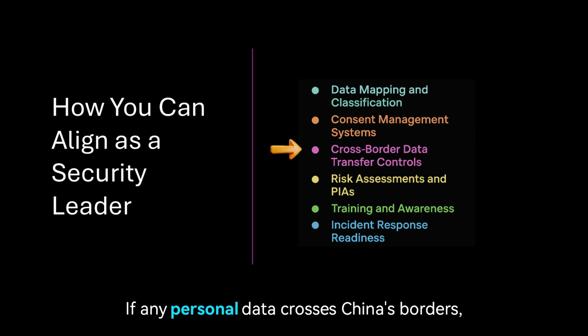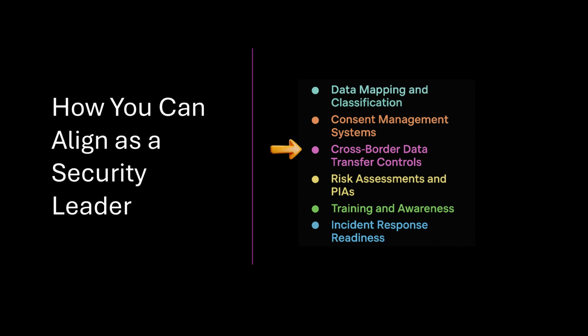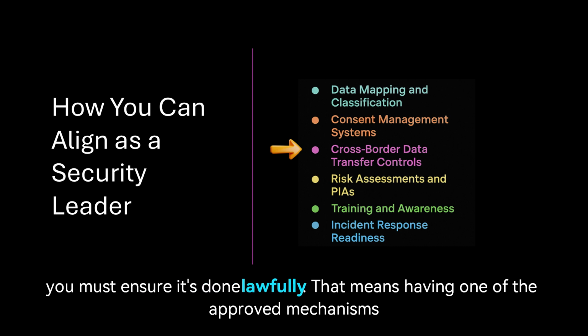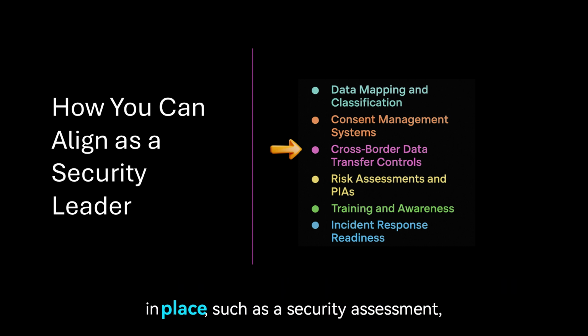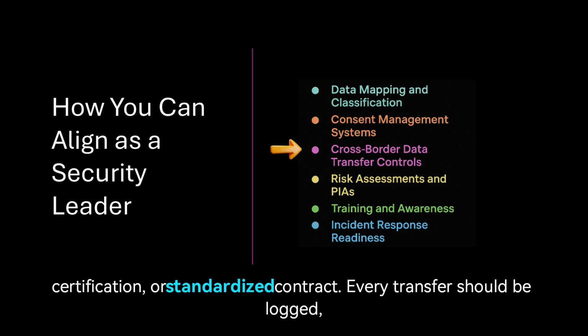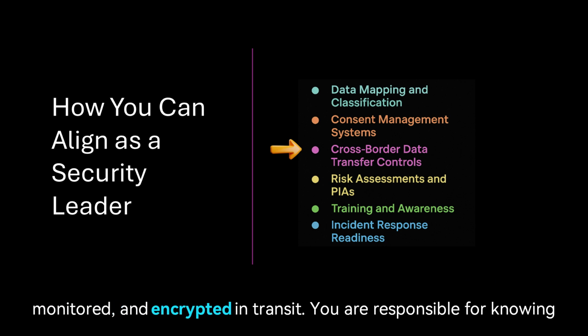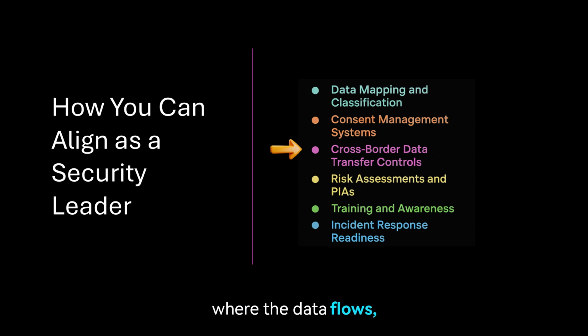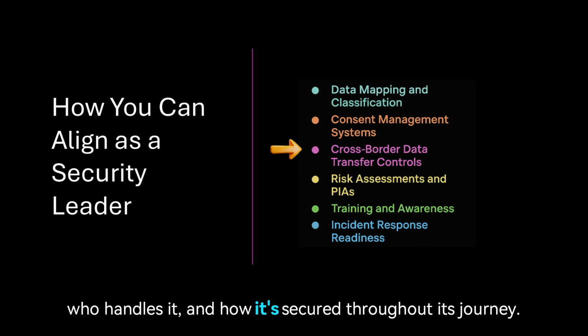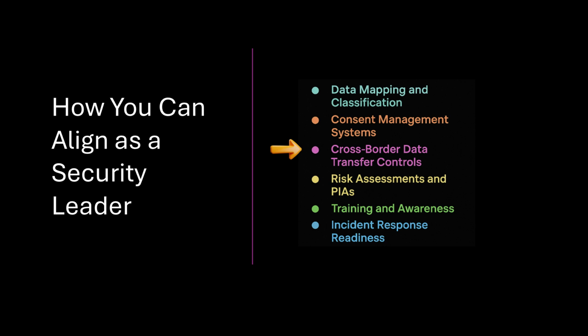If any personal data crosses China's borders, you must ensure it's done lawfully. That means having one of the approved mechanisms in place, such as a security assessment, certification, or standardized contract. Every transfer should be logged, monitored, and encrypted in transit. You are responsible for knowing where the data flows, who handles it, and how it's secured throughout its journey.